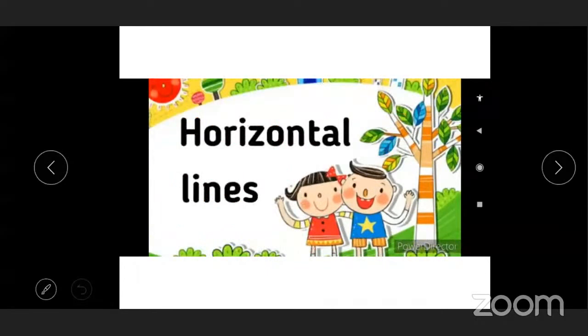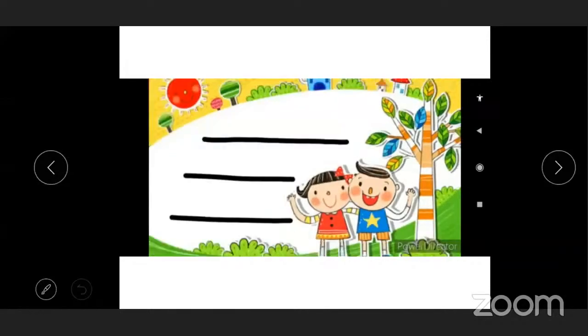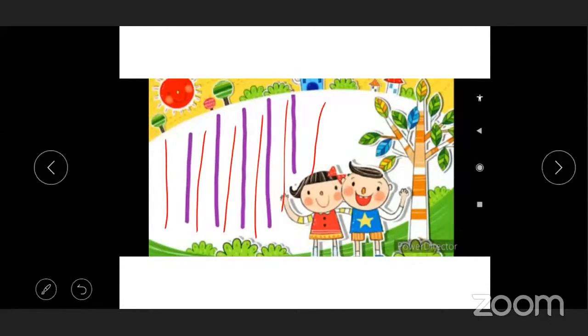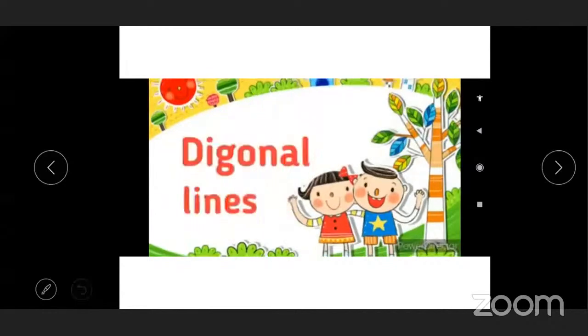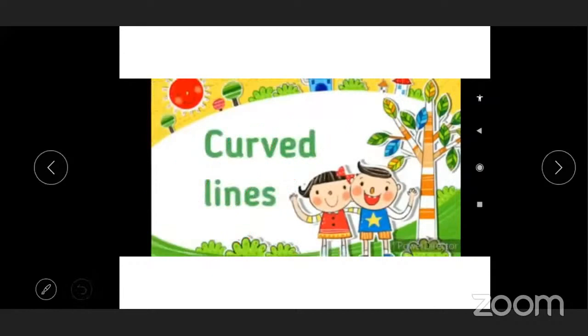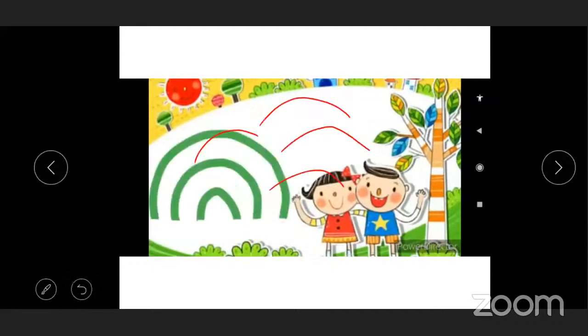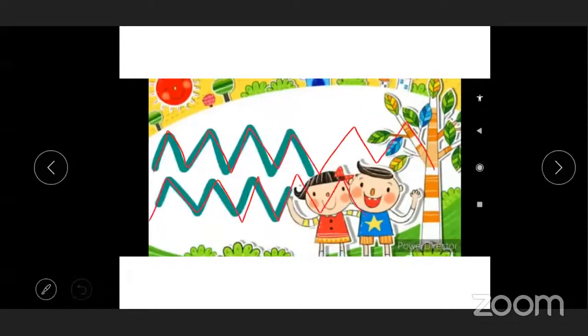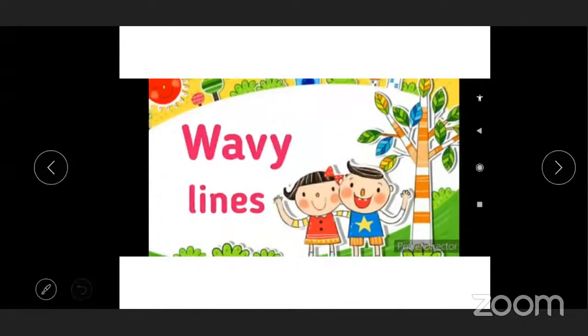Horizontal line is also called sleeping line. This is a sleeping line. Next one is vertical lines. Vertical line is also called standing line. See, this is a standing line. Diagonal lines. See, this is a diagonal line. And next one is curved lines. Curved means in this way. After the curved line, there is a zigzag line. This is a zigzag line. Next one is wavy lines.